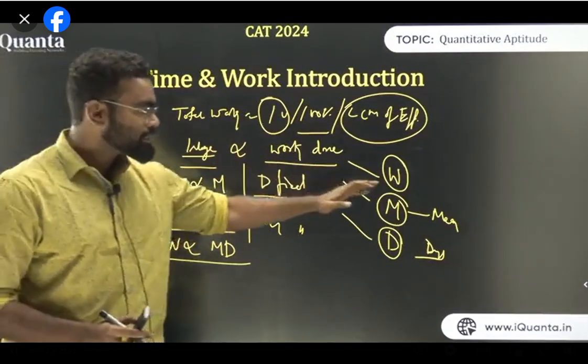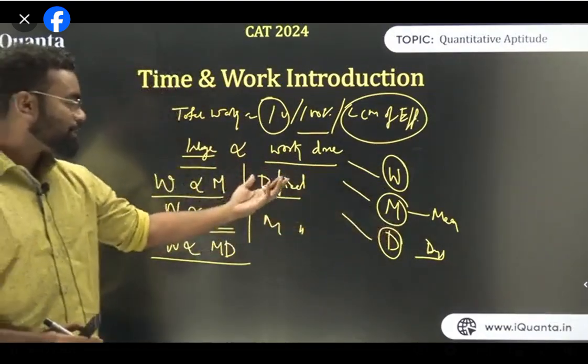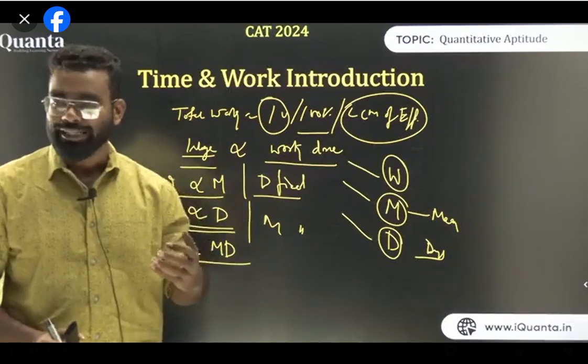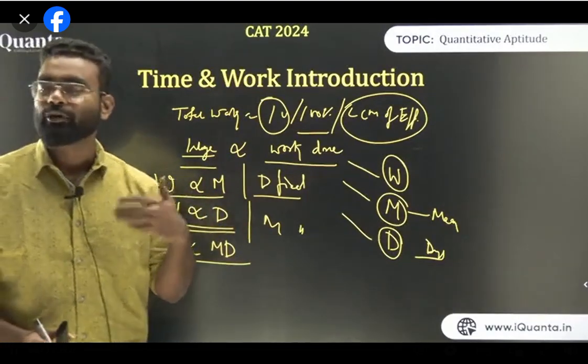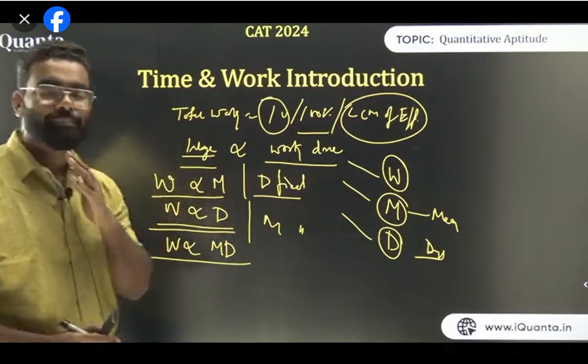Similarly, W is work done, M is men, and D is days. If days is fixed, if you employ more men, you will do more work, right? If the number of men is fixed, then more days will increase the amount of work. Am I clear, all of you guys? This is the basic thing we are doing.